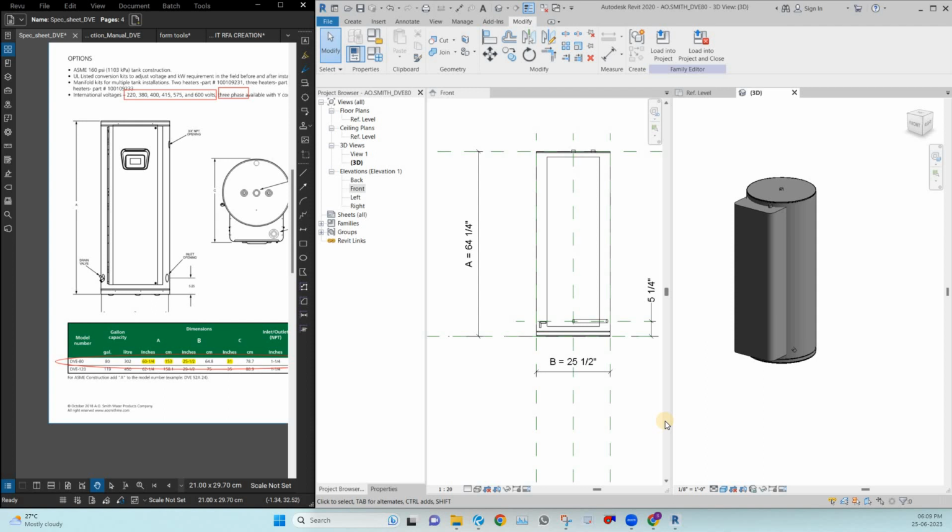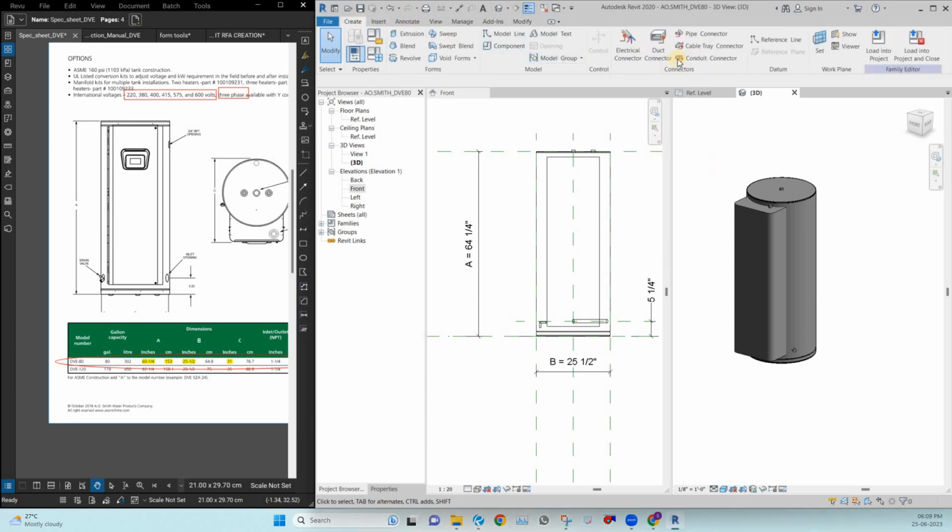This is the third video I'm creating for the family creation. I hope you understood both videos. Next thing is the connectors. After completing the 3D model, next is adding the connectors.